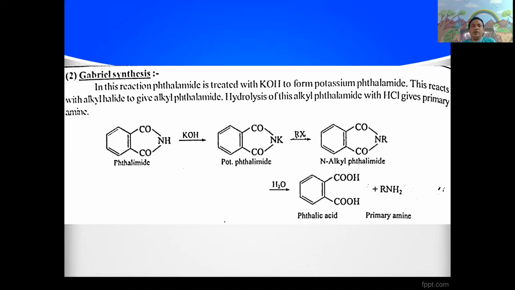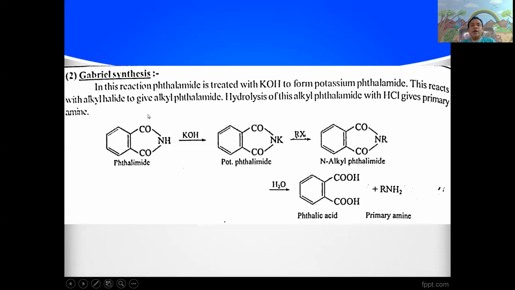Once again, Gabriel synthesis means that potassium thalimide upon treatment with alkyl halide, the obtained N-alkyl thalimides undergo acid hydrolysis. It gives primary amines.